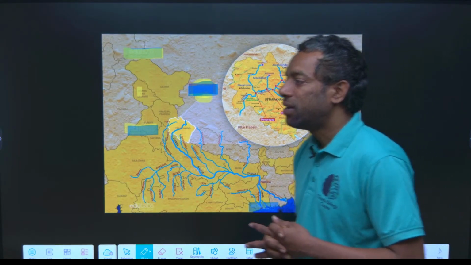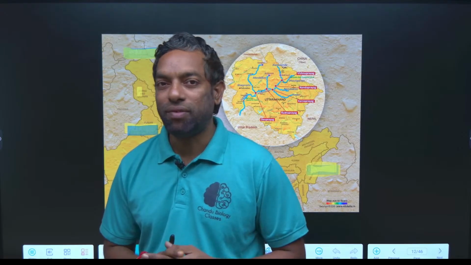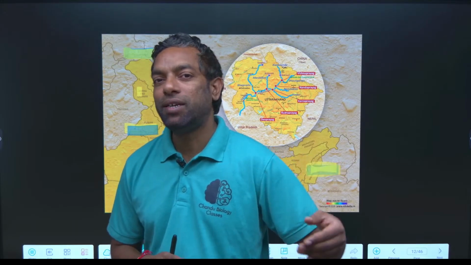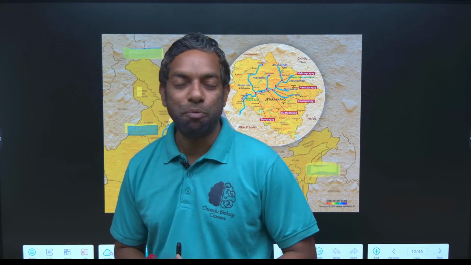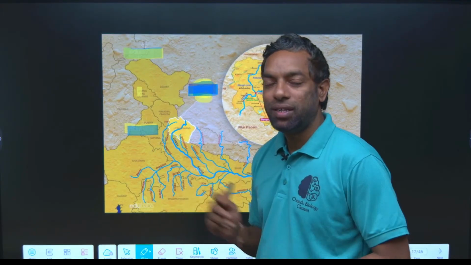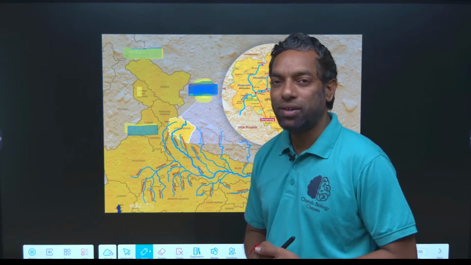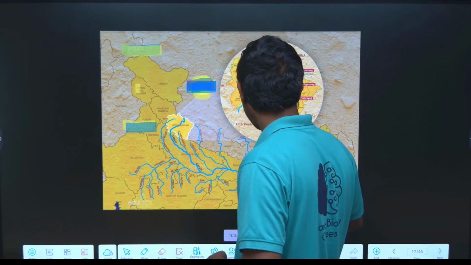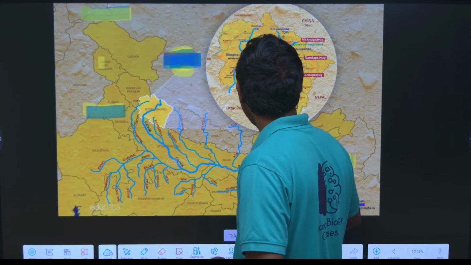Ganga is the river, a goddess for us, and she has created many advantages. Without the Ganga river, 20 to 25% of the population in India would not exist; 20 to 30% of the population is dependent on this river. It is not an ordinary thing. There is a main project over this river by the World Bank. We are going to discuss all these things about the Ganga river system.